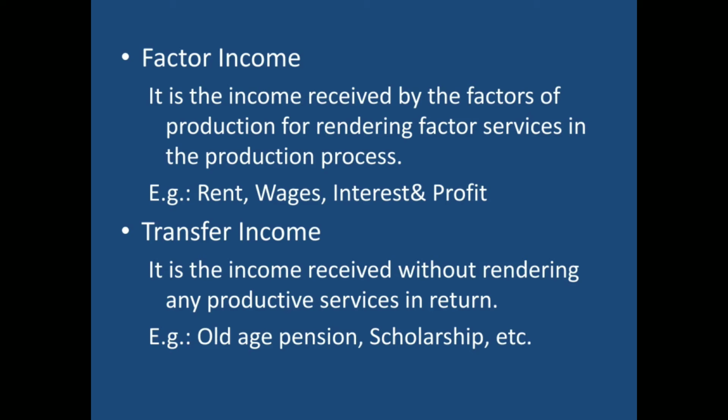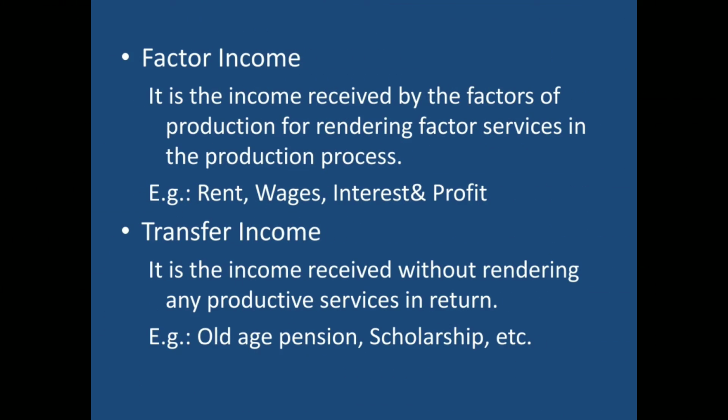The next concept is transfer income. It is the income received without rendering any productive services in return. These are unilateral payments or unilateral incomes, we can say. Like old age pension, scholarship, unemployment allowance, pocket money. All these are examples of transfer income.